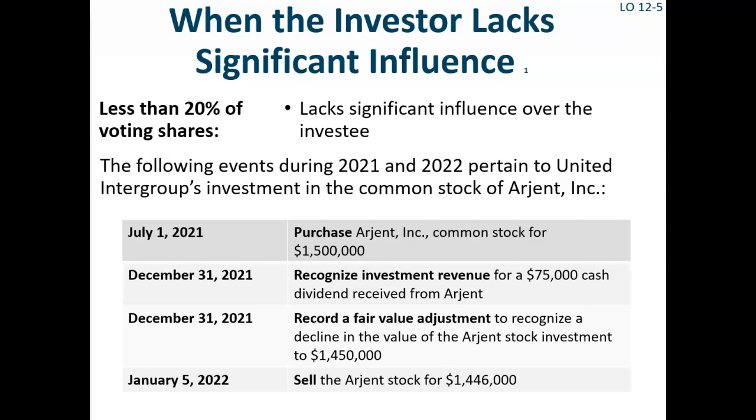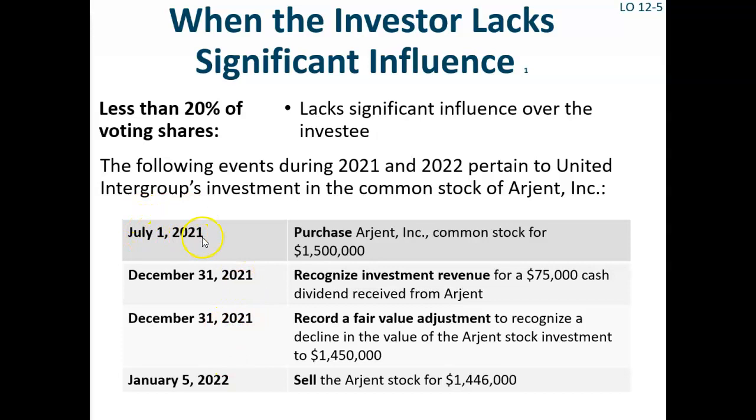Let's take a look at some transactions that happen between United and Argent. The following events during 21 and 22 pertain to United's investment in the common stock of Argent. In this example, United owns less than 20% of the voting shares. So these are the transactions that happened, and we're going to go through one by one and talk about how we record the journal entries.